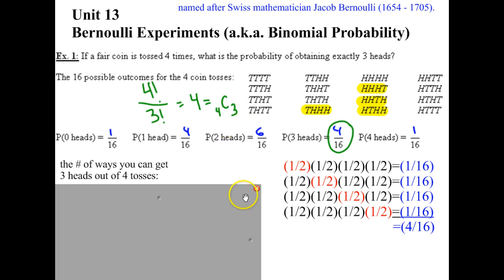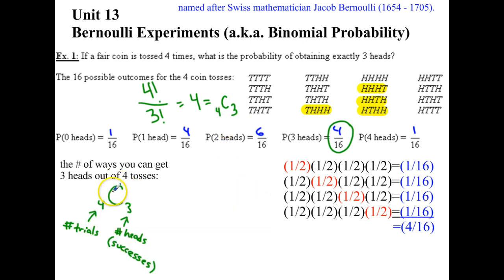So I want you to write on your paper 4C3, 4 choose 3, and 4 represents the number of trials. There were 4 flips. 3 represents the number of successes I want, the number of heads.